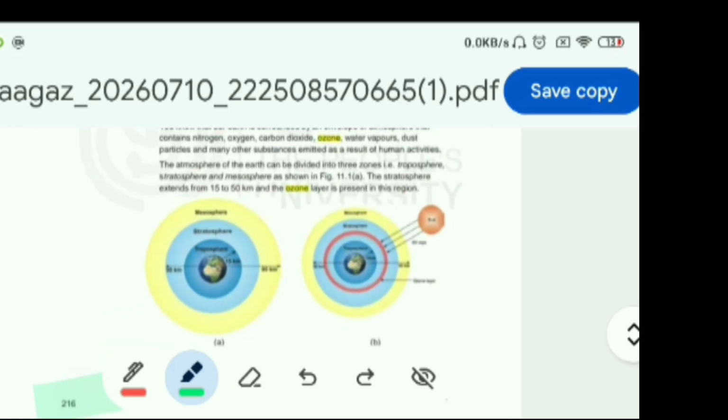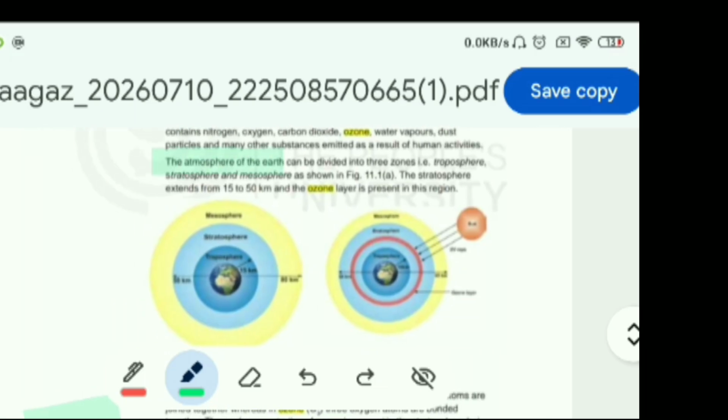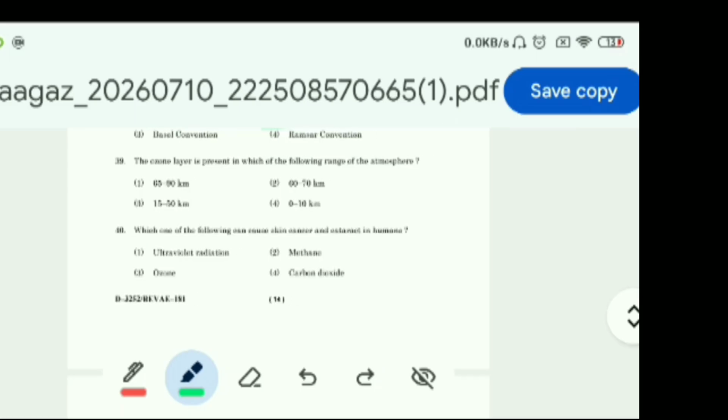We can see here the atmosphere of the Earth can be divided into 3 zones: troposphere, stratosphere, and mesosphere. The stratosphere extends from 15 to 50 kilometer, and the ozone layer is present in this region. So the ozone layer is present in the stratosphere, which extends from 15 to 50 kilometer. The answer of question 39 is 15 to 50 kilometer.